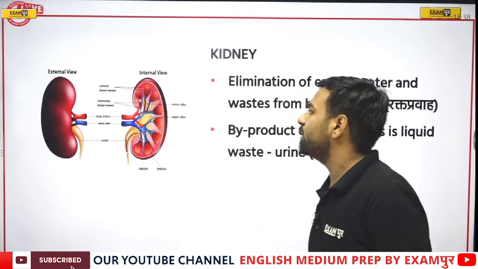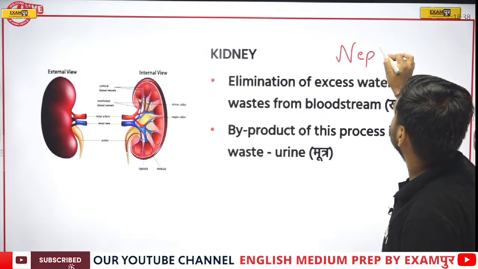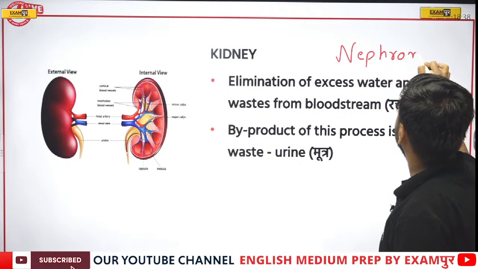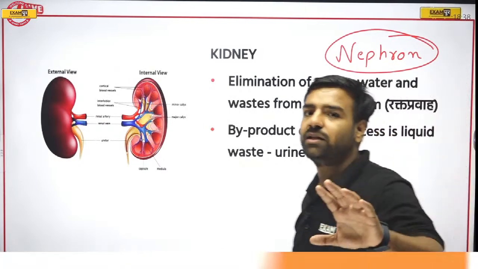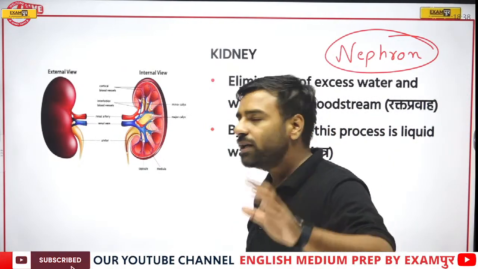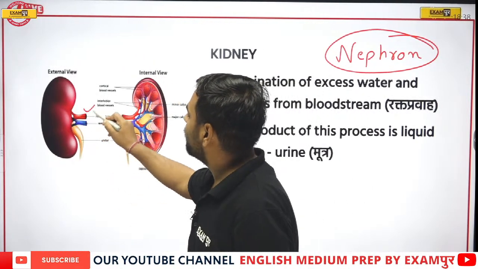Yes, I was talking about the kidney. There's a basic unit known as the nephron, and this nephron acts like a filter which filters everything. Here, if I have a look at this kidney, we have the renal artery and renal vein.